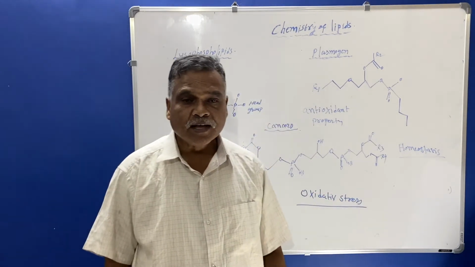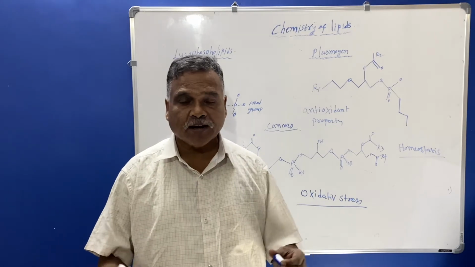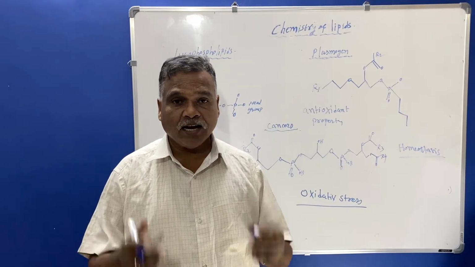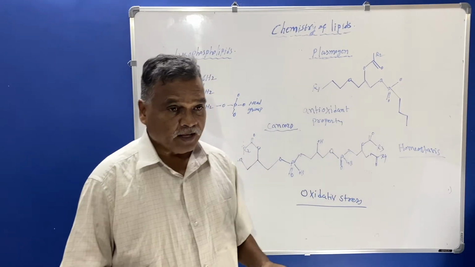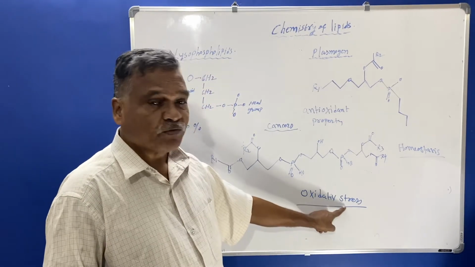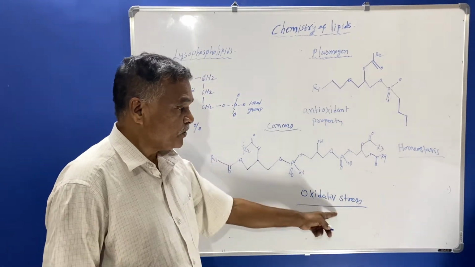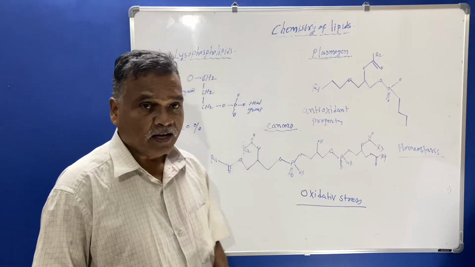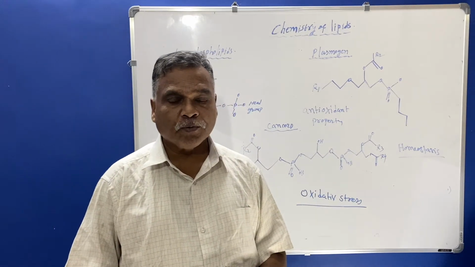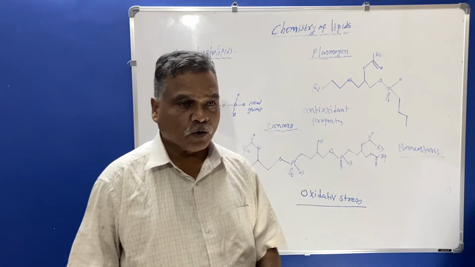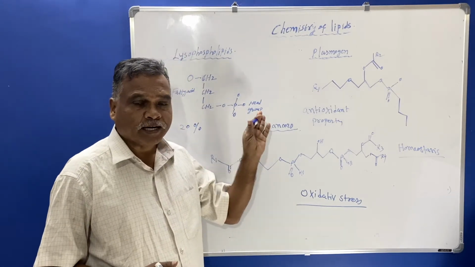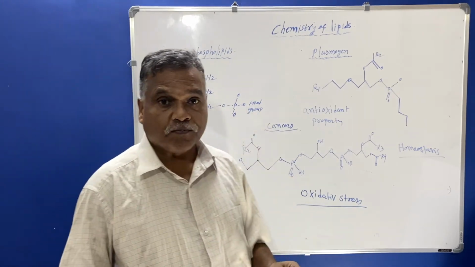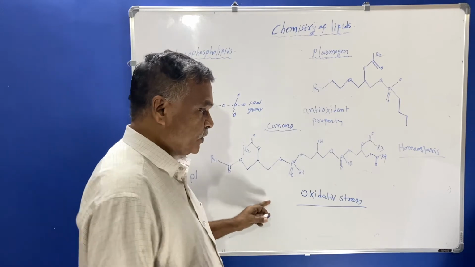Oxidative stress means that whenever there is an imbalance of free radicals and antioxidants, there will be oxidative stress, and due to this there will be loss of lipoprotein particles. Therefore the plasmogens protect the lipoprotein particles from oxidative stress.